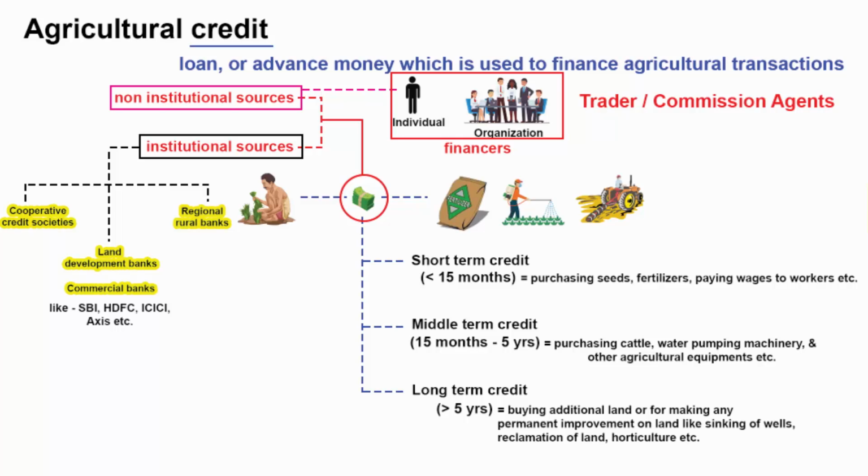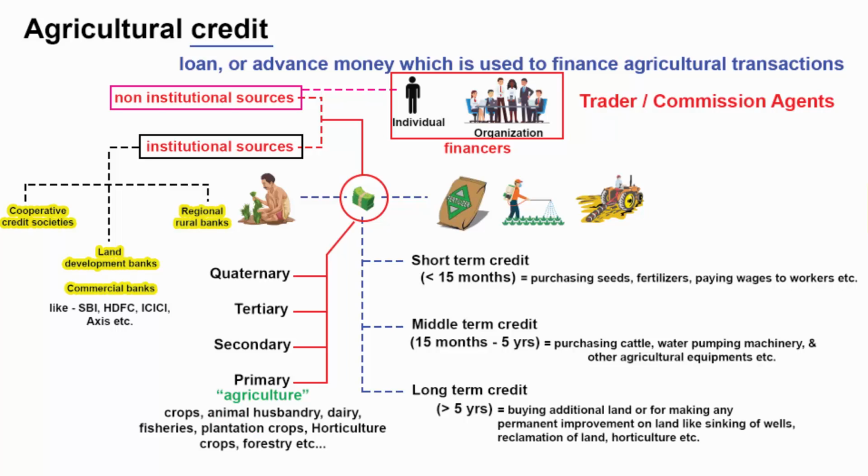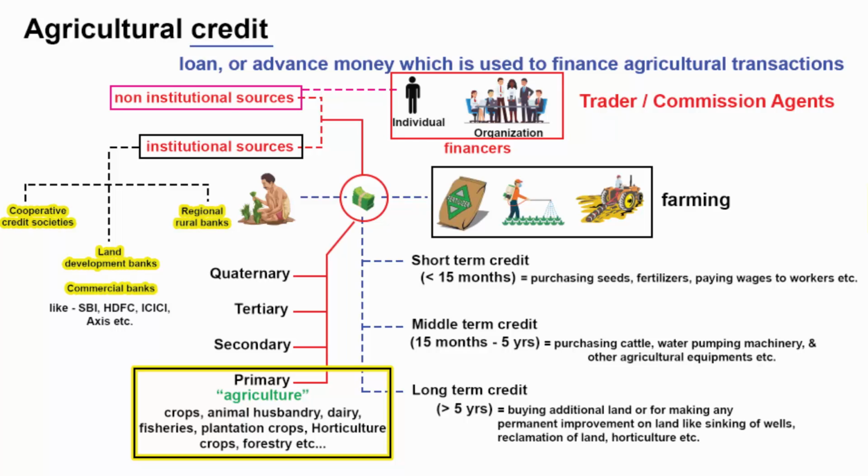Now the government of India is saying that this agricultural credit will be allocated to other areas of the primary sector. If you know, we have primary sector, secondary sector, tertiary sector and quaternary sector. Primary sector deals with agriculture. Now there are subsectors of agriculture. The first one is obviously farming, crops. Then you have animal husbandry, dairy farming, fisheries, plantation crops, horticulture crops, forestry, etc. So when we say agricultural credit, you have to understand that the credit facility is available to all these subsectors of agriculture. Please don't think it is just limited to farming.